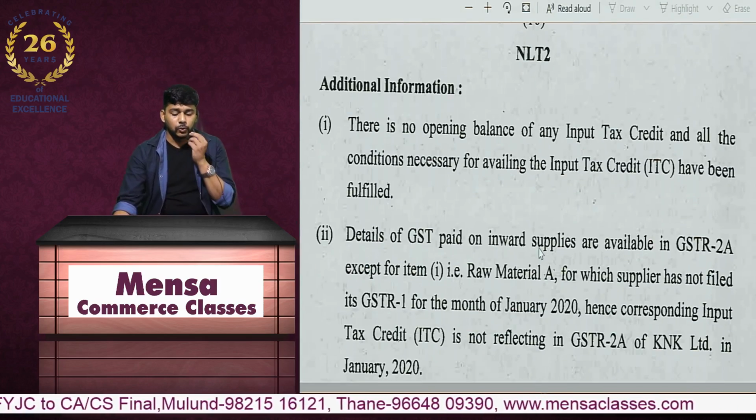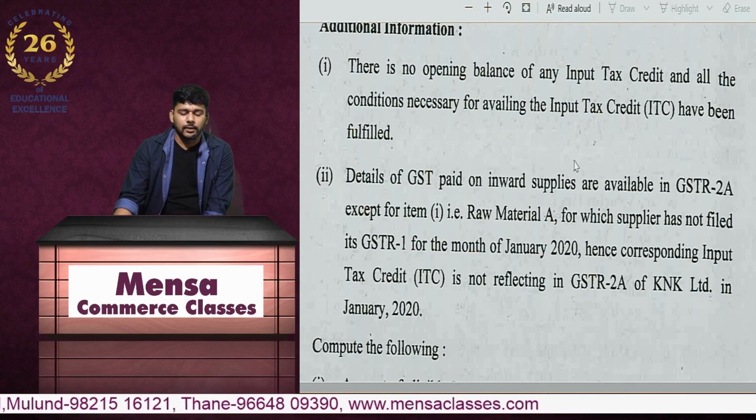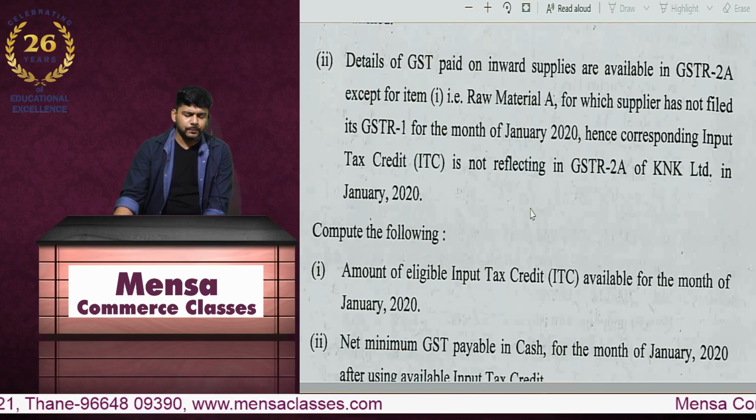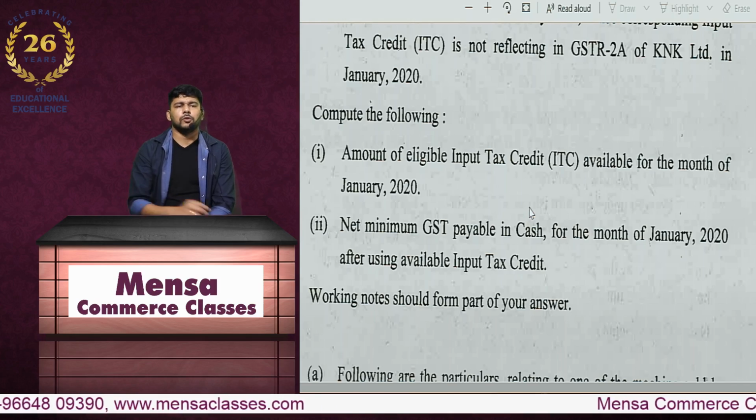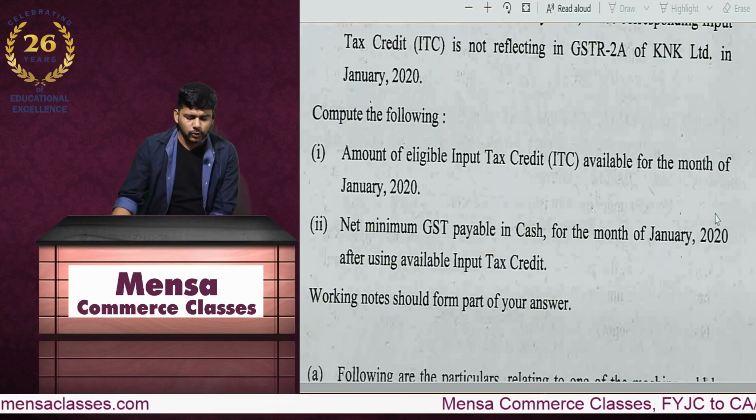Right? That is what has been told in the question, that there is no balance of any input tax credit, and all the conditions for availing input tax credit have been fulfilled. So IGST, CGST and SGST, I think maximum what you can utilize is the available credit, and the balance liability will be paid in cash. So this was your question.